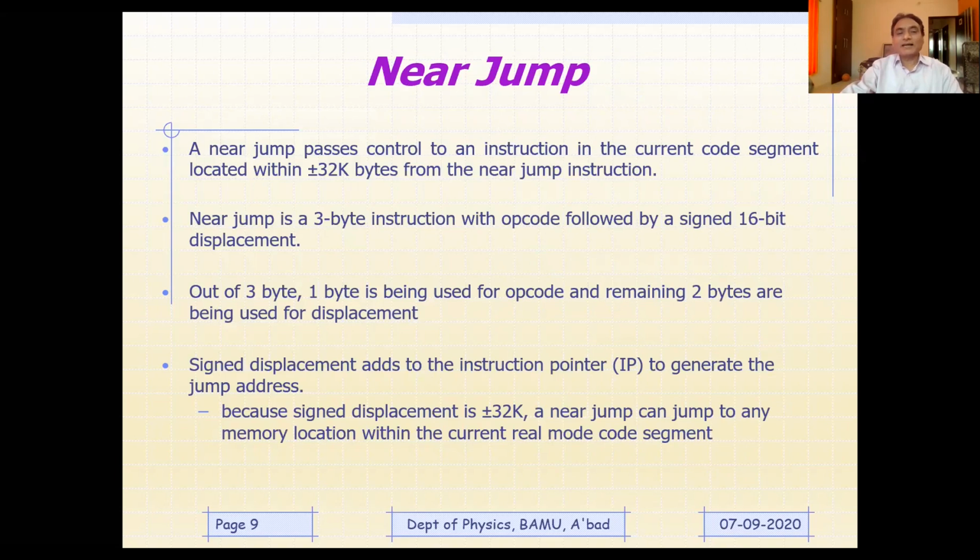The near jump. As far as near jump is concerned, near jump passes control to an instruction in the current code segment within plus or minus 32 kilobytes of memory. Near jump is a 3 byte instruction, as I told you earlier. Out of 3 bytes, 1 byte is used for opcode. The remaining 2 bytes are used for displacement. 2 bytes means 16 bit. Now, since it is 2 bytes, you can see what the displacement would be. It's going to be 32k.